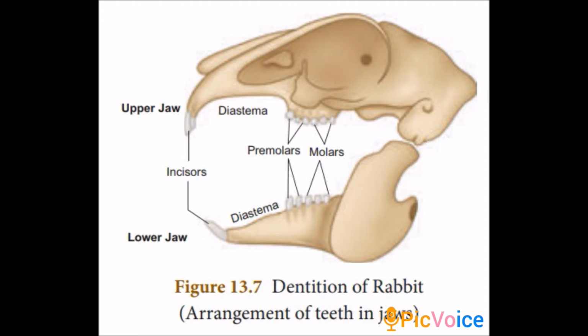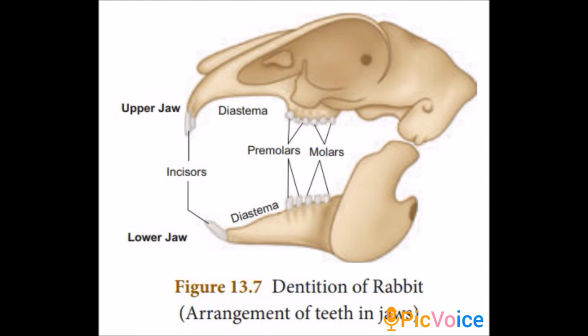Then what is called dental formula? Dental formula is a simple method for representing the teeth of a mammal. The number of each kind of tooth in the upper and lower jaw on one side is counted. That is called dental formula.